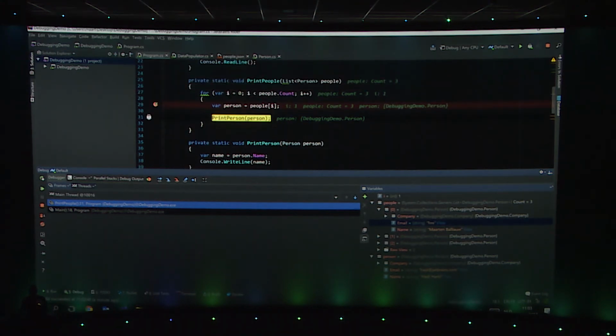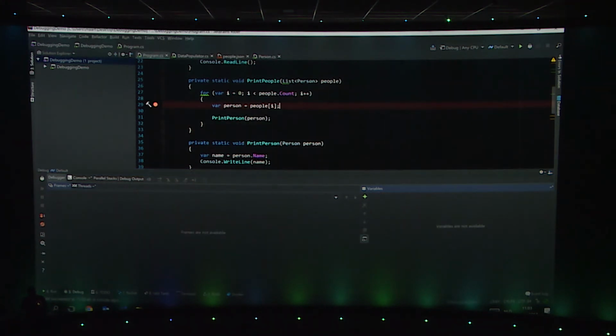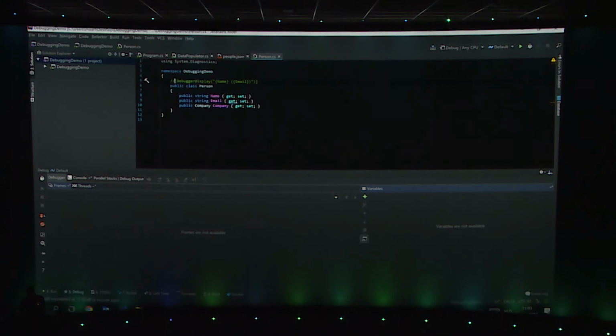The only thing I don't like currently is that my person is just printed as DebuggingDemo.Person. I would like to see some information about this person. Well, Rider also respects the debugger display attributes.